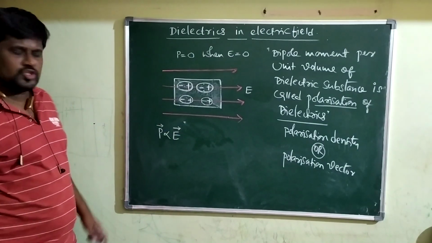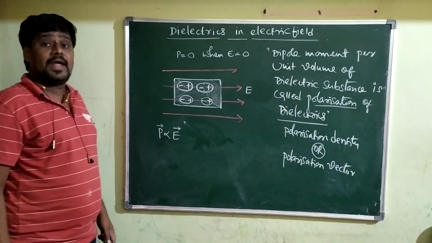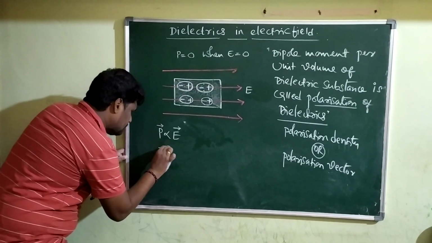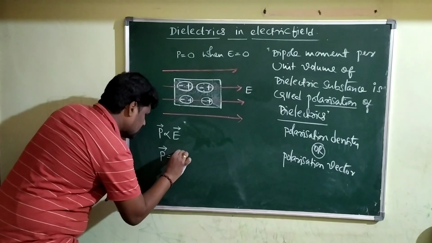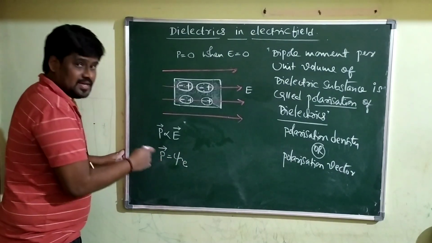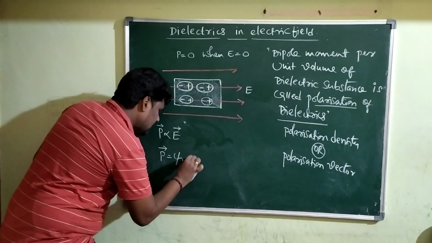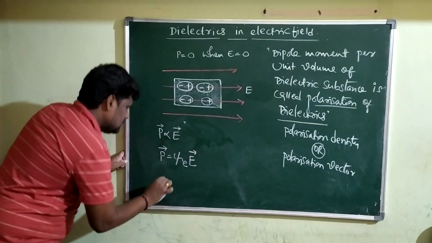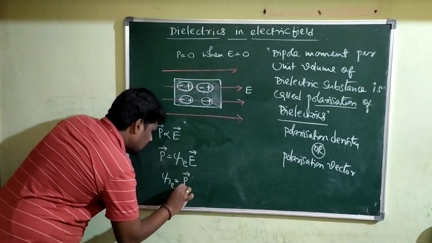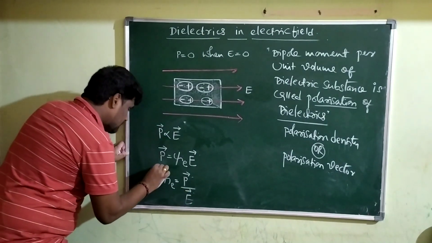So the polarization vector P is equal to some constant psi e times E, or else psi e equals P divided by E.